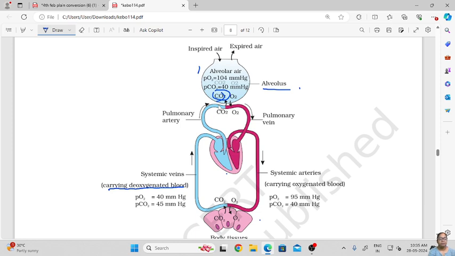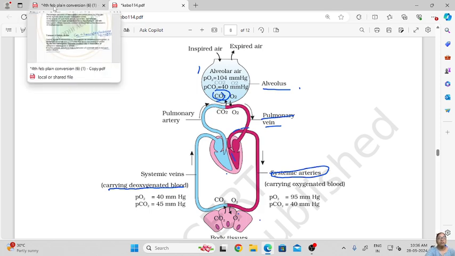From the alveoli, the oxygenated blood travels into the heart through the pulmonary vein, and from the heart it travels to the other body tissues through the main artery, the aorta. This is how the circulation of carbon dioxide and oxygen takes place in our body, from the body tissues to the heart, from the heart to the lungs, and from the lungs the oxygenated blood comes to the tissues and cells of our body through the blood. So blood is the medium for exchange of all the gases.